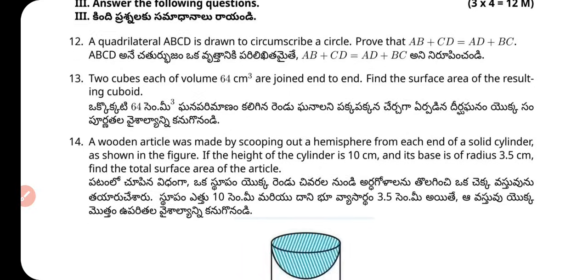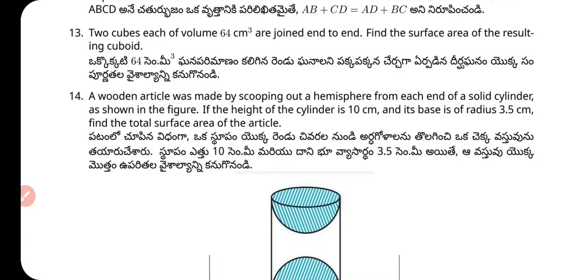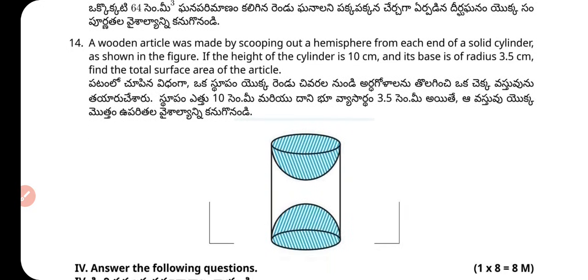Next, question number 14. A wooden article was made by scooping out a hemisphere from each end of a solid cylinder as shown in the figure. If the height of the cylinder is 10 cm and its base is of radius 3.5 cm, find the total surface area of the article.